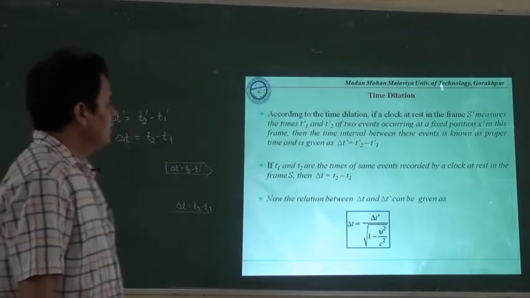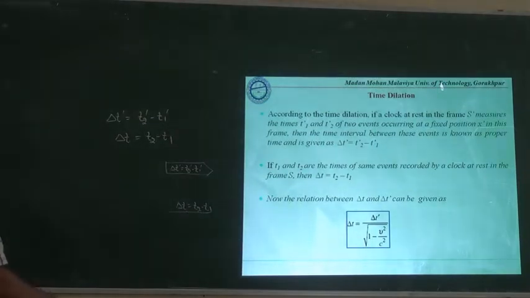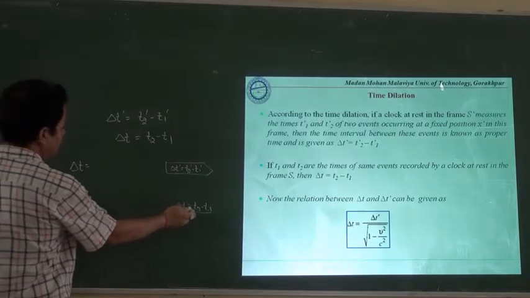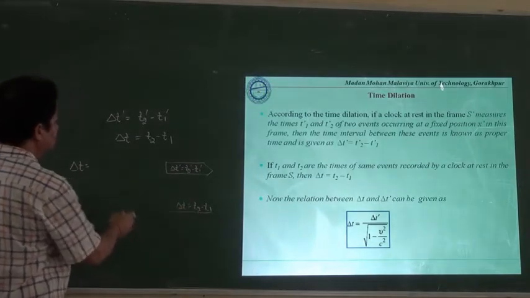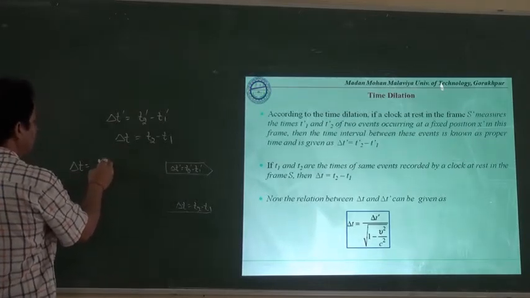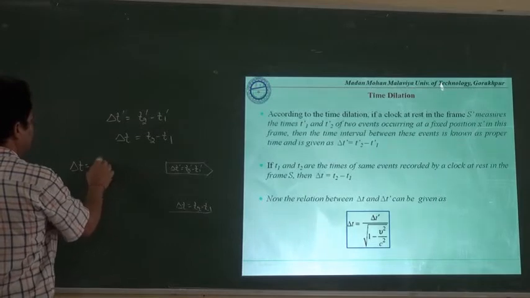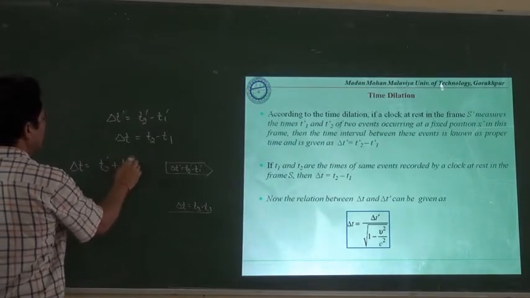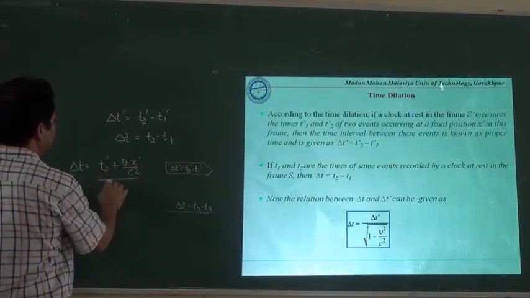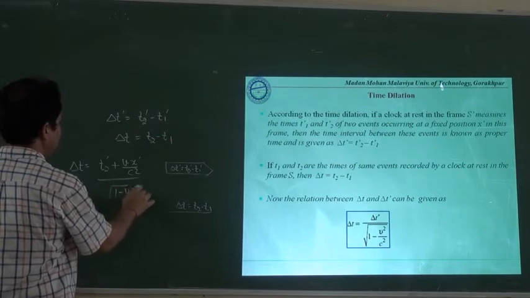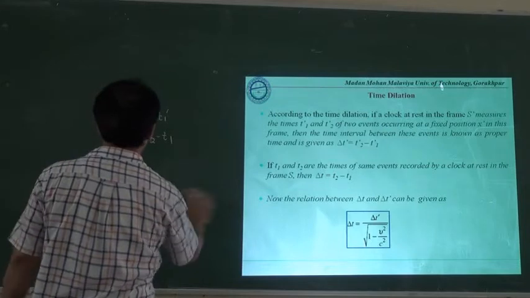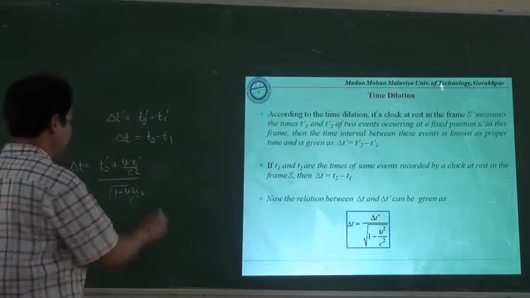For that we will see that this delta t will be equal to, if we write t2, using the inverse Lorentz transformation, t2 dash plus v x dash upon c square divided by under root 1 minus v square upon c square, and at the same time we will have the transformation equation for t1 dash also.